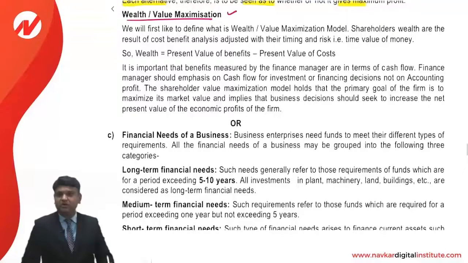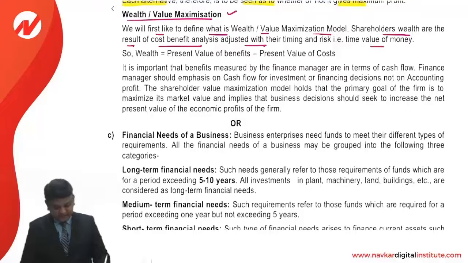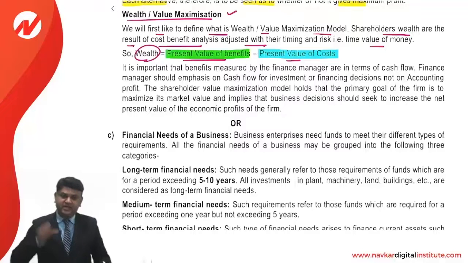Wealth maximization or value maximization. We will first define what is wealth and what is the value maximization model. Shareholders' wealth is the result of cost benefit analysis adjusted for timing and risk. That is the time value of money. So the wealth is equal to the present value of the benefit minus the present value of the cost. Basically, friends, the present value of the cost is the investment that you make, and the present value of the benefit means whatever investment you make right now will have certain advantages in the future.